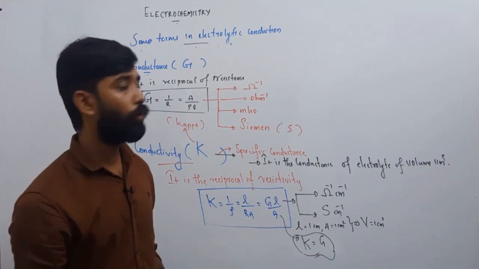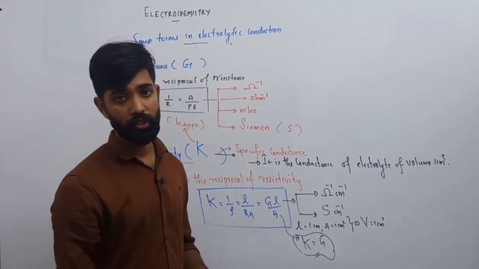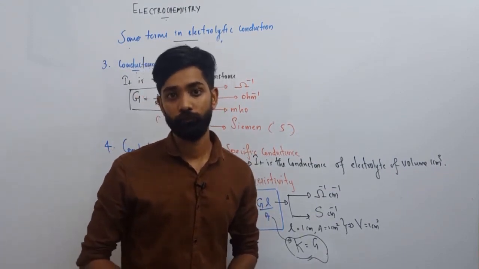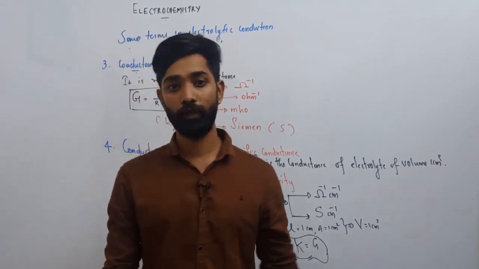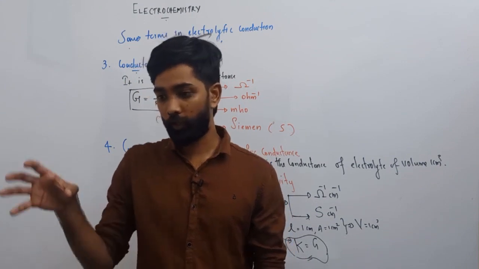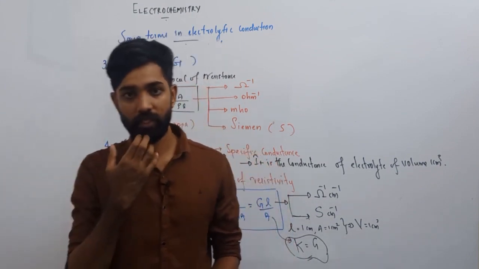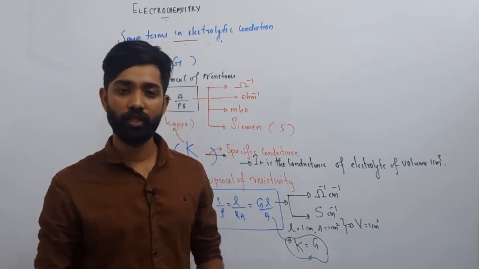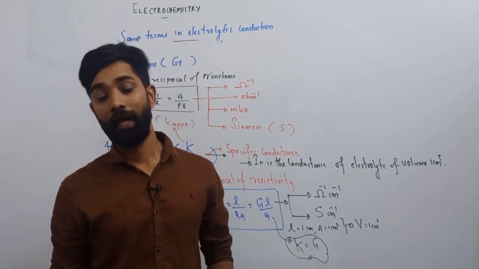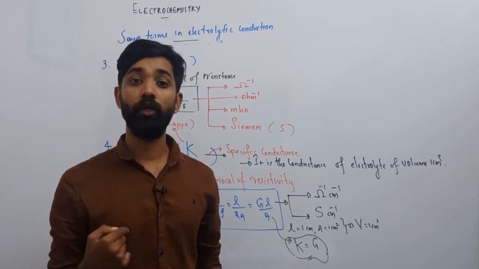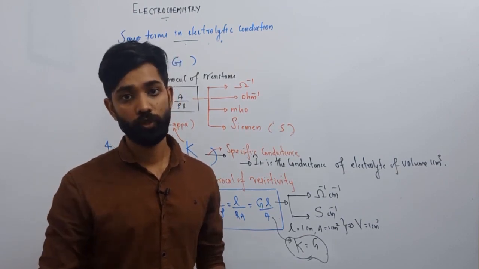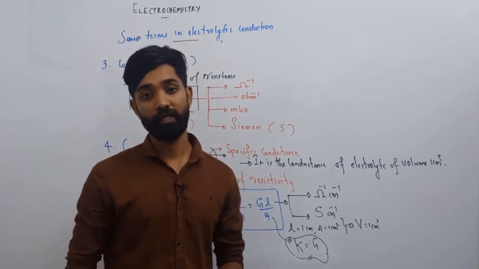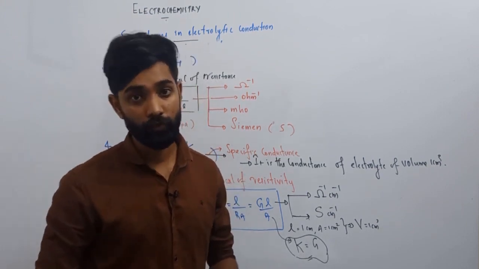Suppose I have unknown solutions A, B, C, like that, unknown electrolytes with unknown resistances. Then I can measure the resistance of each solution using a special apparatus called a conductivity cell.